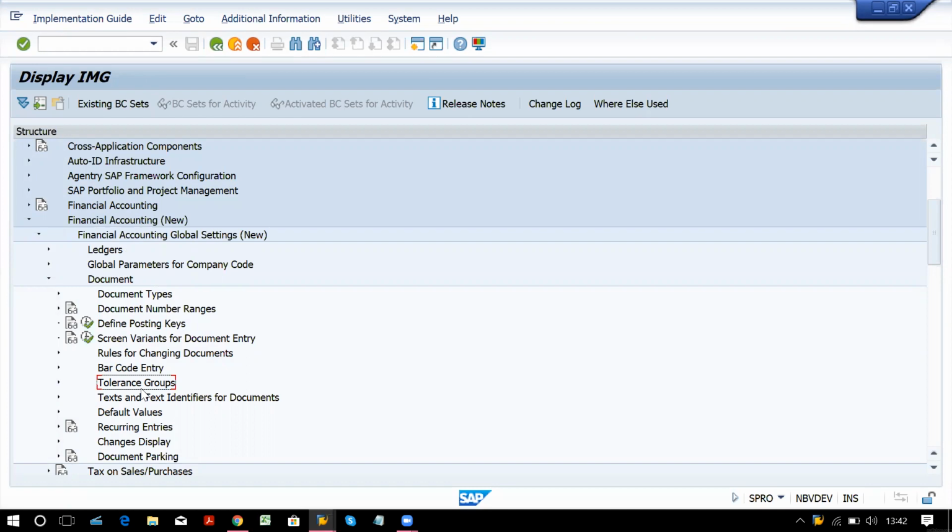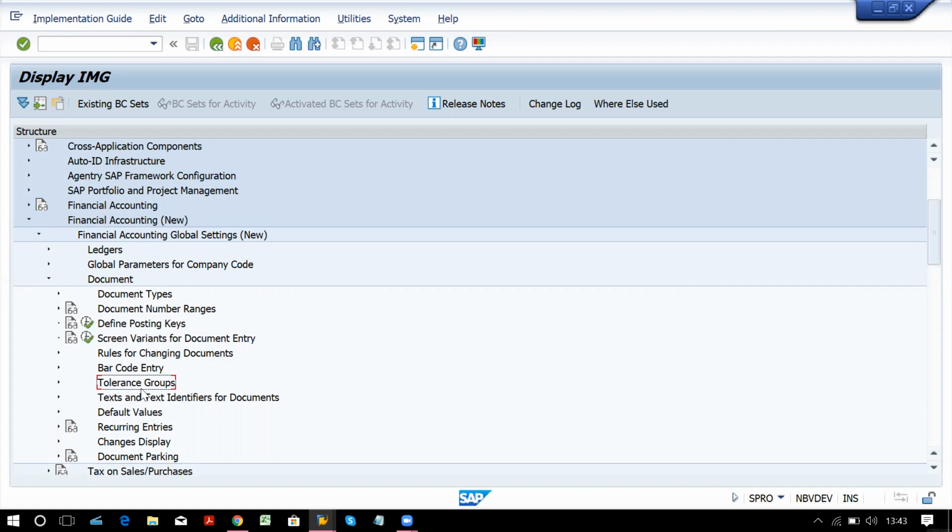Now, what do you mean by tolerance group? Tolerance group is nothing but you can set some tolerable limit for any particular criteria. Why these limits are important and how many types are there?